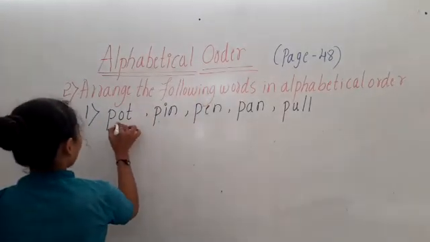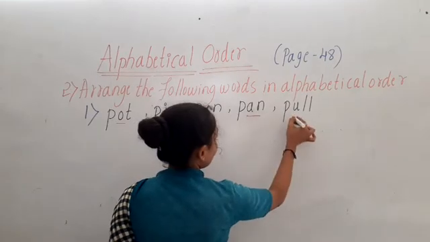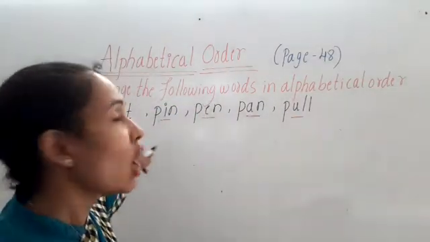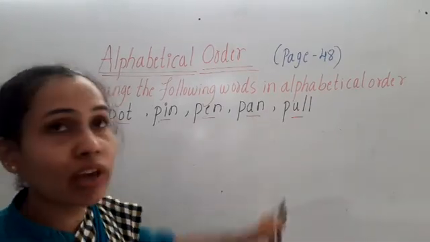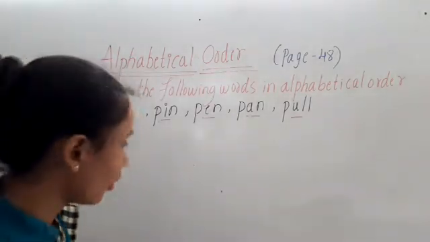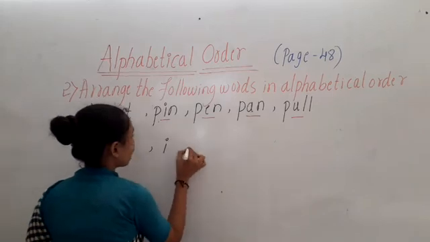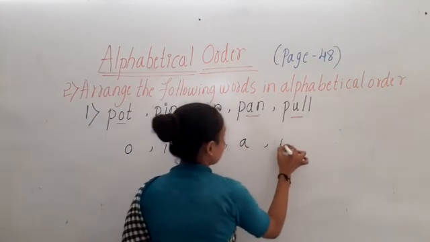So here we have O, I, E, A, U. So we have to arrange according to the second letter. Let me write here O, I, E, A, U.